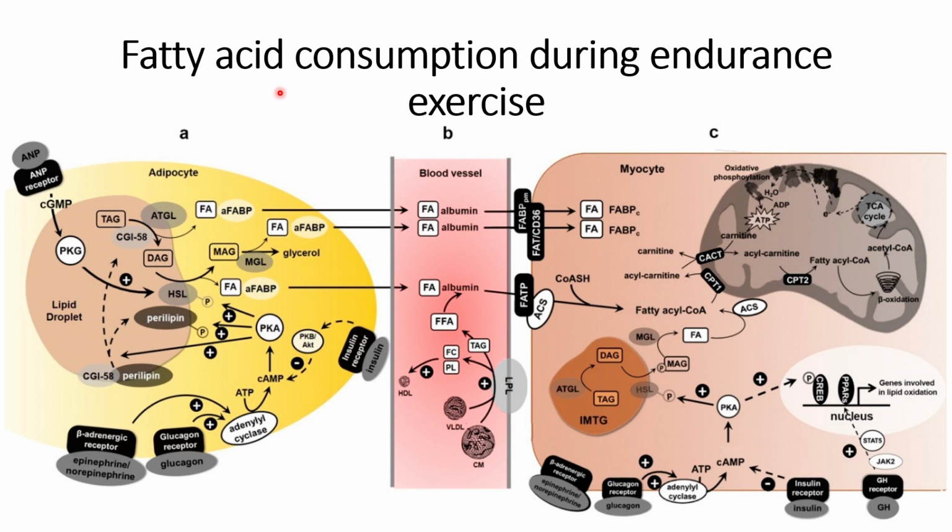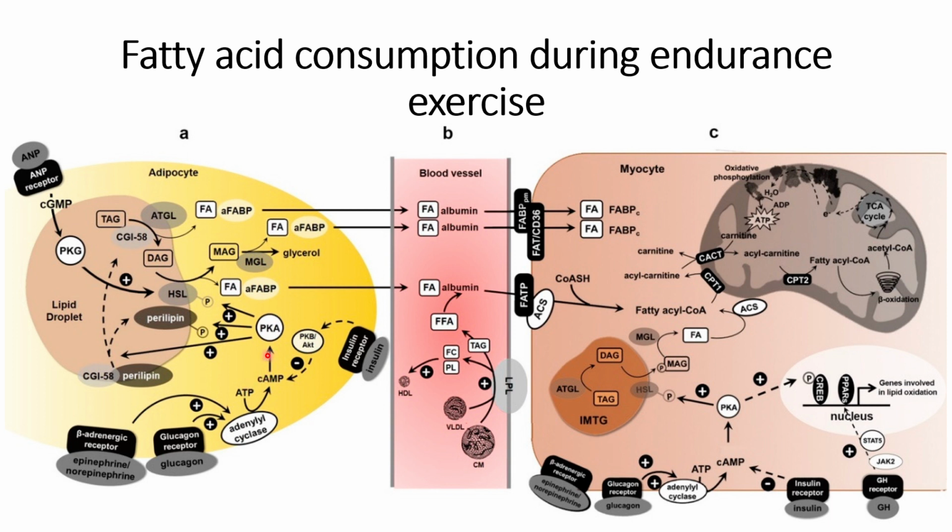Today we will discuss fatty acid consumption during endurance exercises. So we will start with the adipocyte. What are the changes that occur in the adipocyte? When epinephrine or norepinephrine and glucagon bind to their respective receptors, they will activate adenyl cyclase, and this adenyl cyclase will help in cAMP formation, and